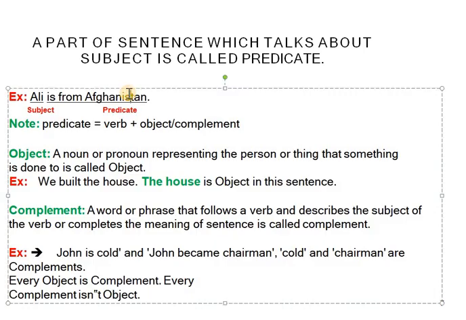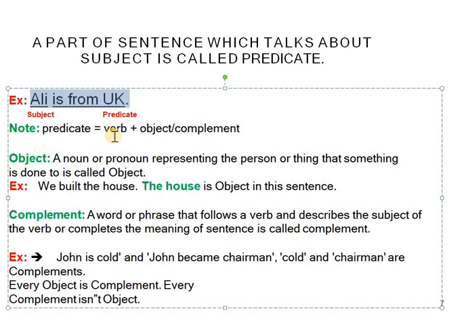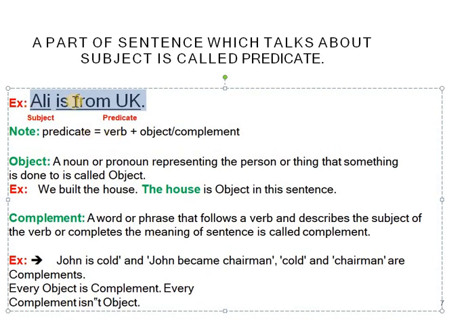Here, Ali is from Afghanistan or UK. Make it a bit short so that we can easily have access to it. Ali is from UK. Now this is a complete sentence, and let me show you the subject and the predicate.